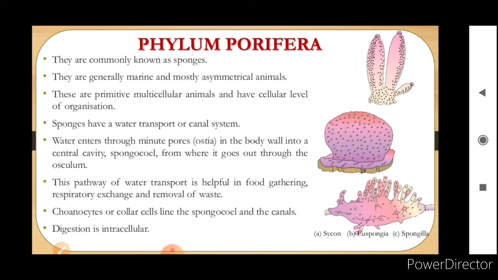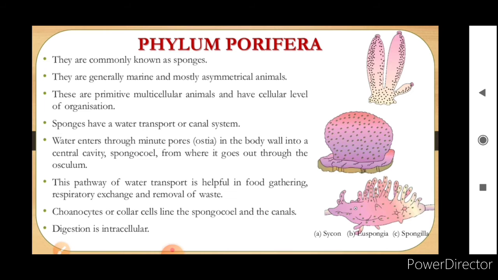We'll see the diagram later, but remember that in sponges water enters through the ostia, reaches the spongocoel, and goes out through the osculum.